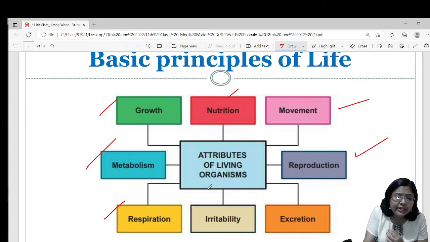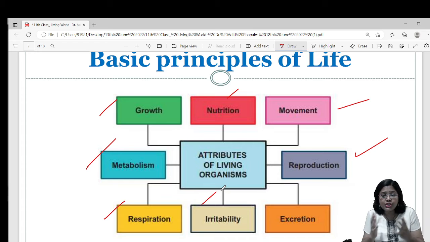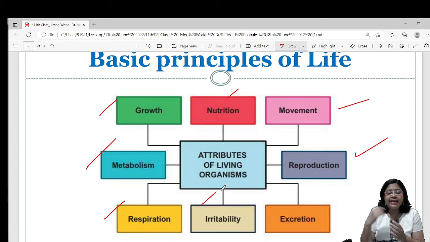Irritability. Irritability is also called as consciousness or responsiveness to stimuli. And then it means if there is an external stimuli or stimulus, then the living organisms will show some reaction towards it, and some response towards it.